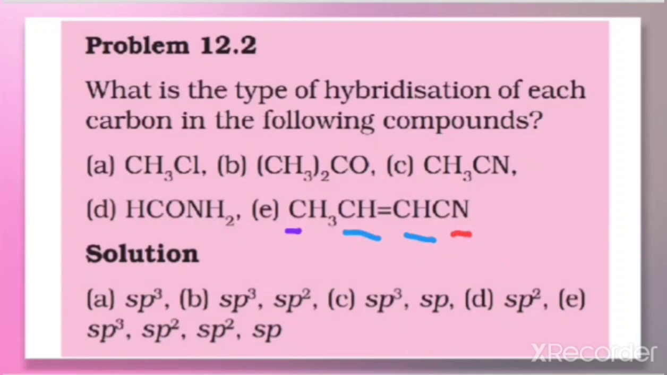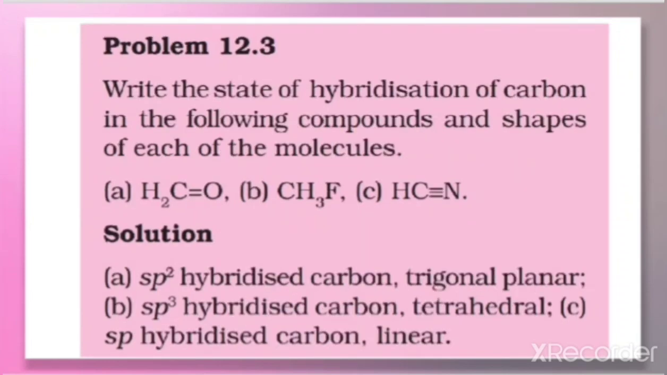So in this way you'll be getting questions. Some molecules will be given. You need to find out the hybridization in each case. A similar question is also problem number 12.3. Write the state of hybridization of carbon in the following compounds and the shape of each molecule.